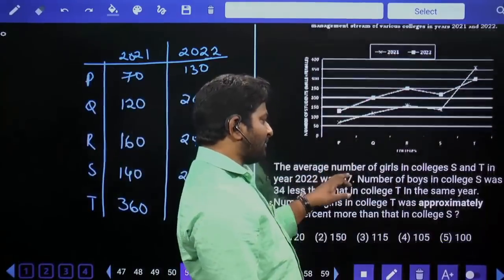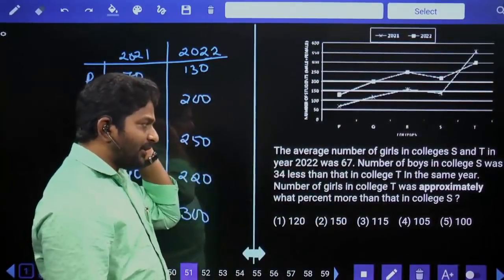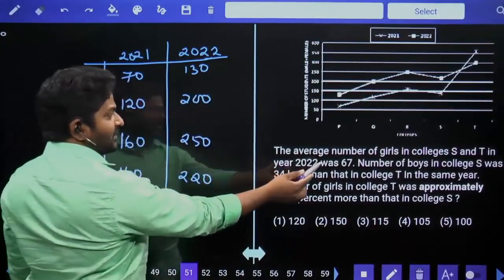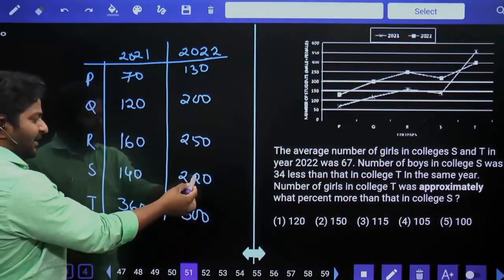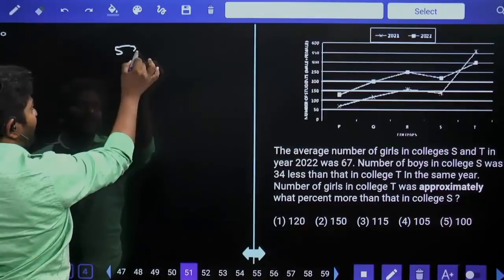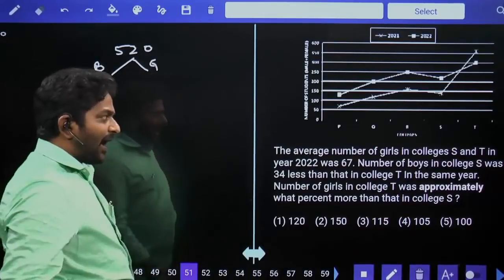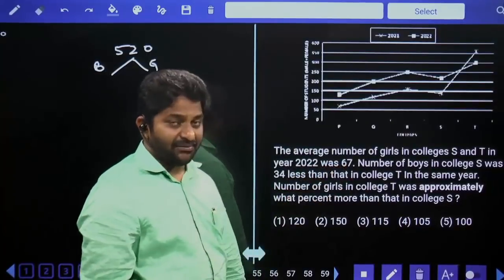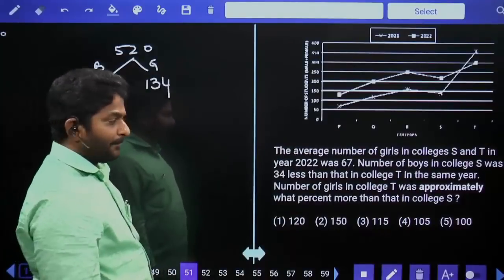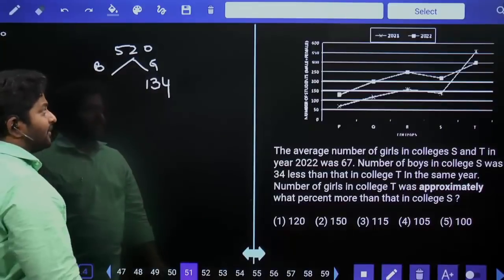The average number of girls in college S and T in the year 2022 was 67. In the year 2022, for S and T, in total we have 520 students. Out of 520, there will be boys and girls. The average number of girls is 67, so the total number of girls becomes 134. The remaining gives you the number of boys here.